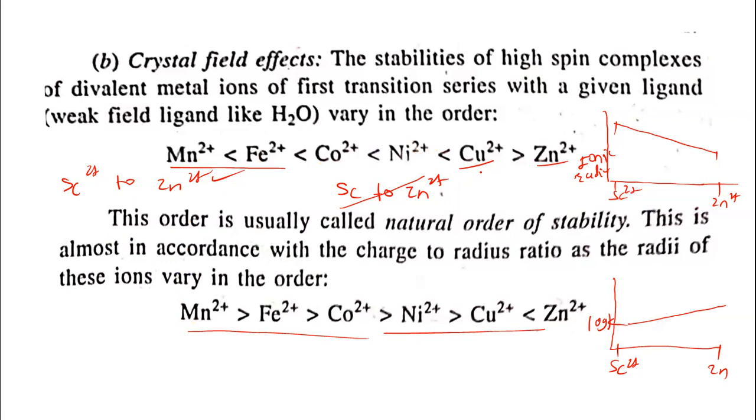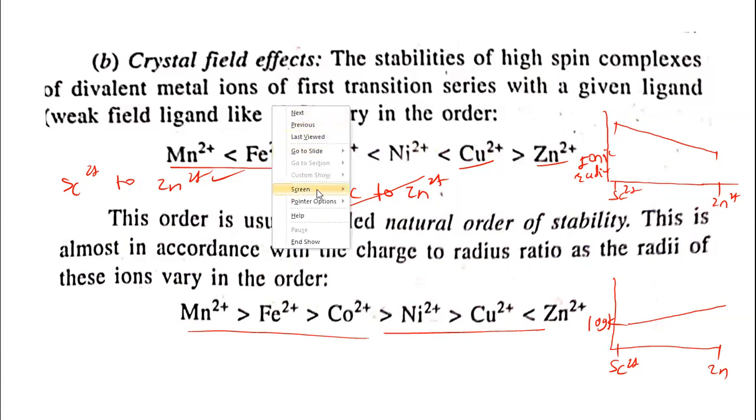So copper 2 plus ion, which is a smaller ion, has the higher stability constant value. This is according to the ionic radius of the copper 2 plus ion.